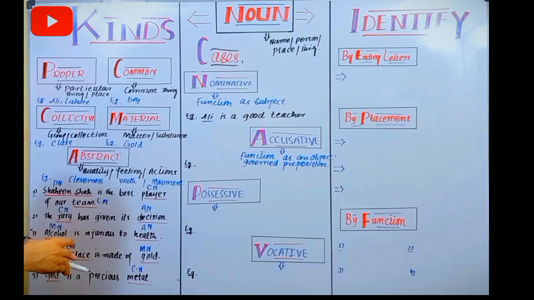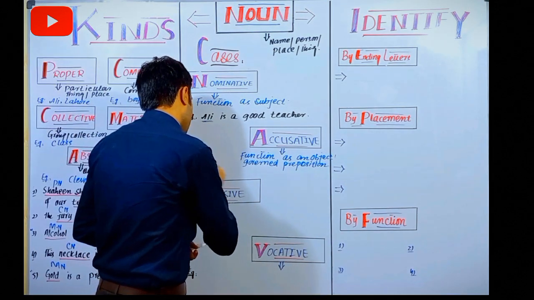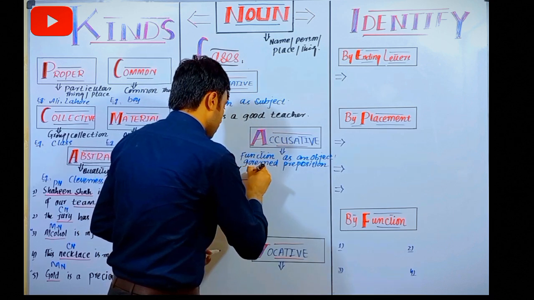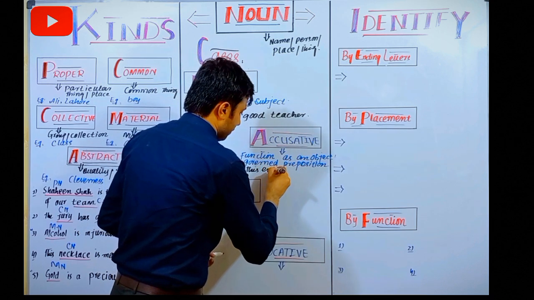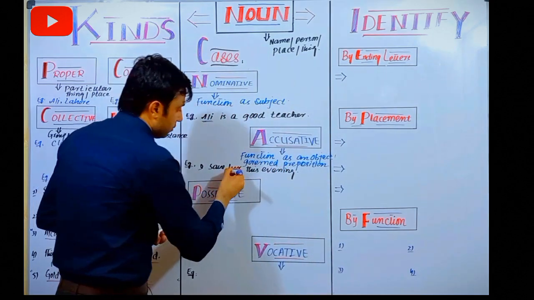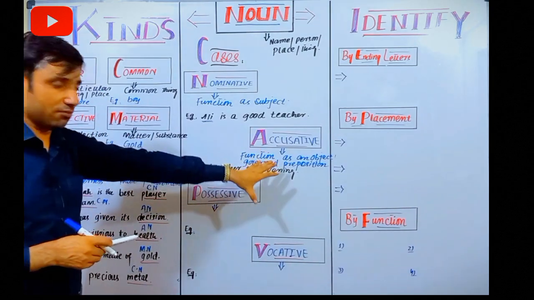So for instance, I saw her this evening. Now look here, this is your objective case and we can simply say here this is accusative case.